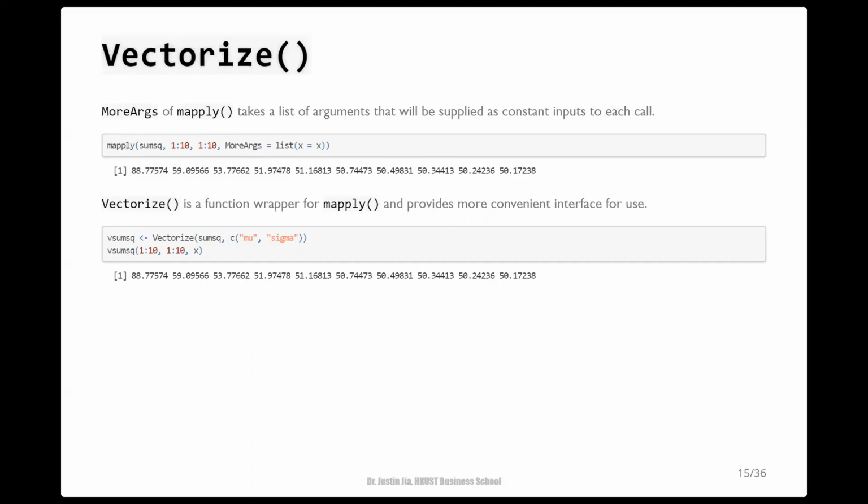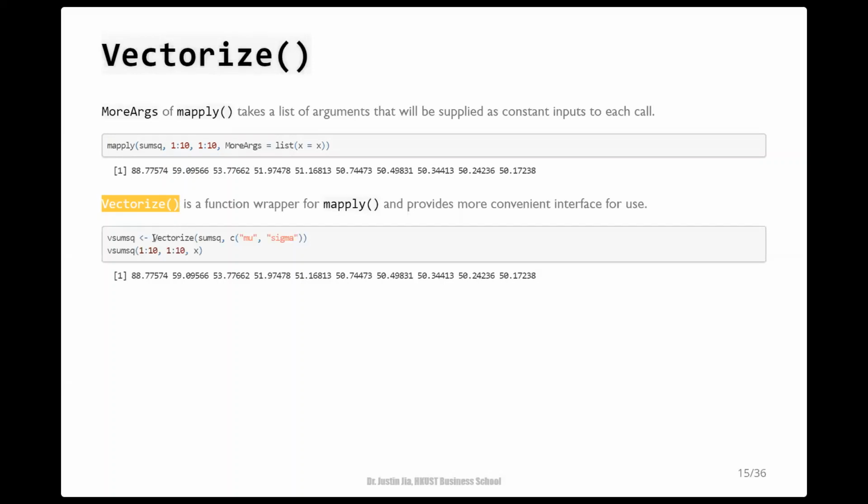But if you think the syntax here is a little clunky, you can use a wrapper function named Vectorize when you want to create a vectorized version of the sum function. This Vectorize function actually calls mapply to do the real work, but provides a more convenient interface for us to specify arguments that determine the number of calls.